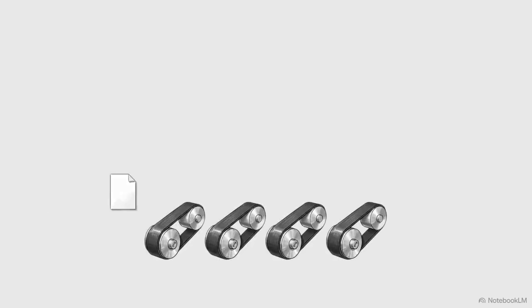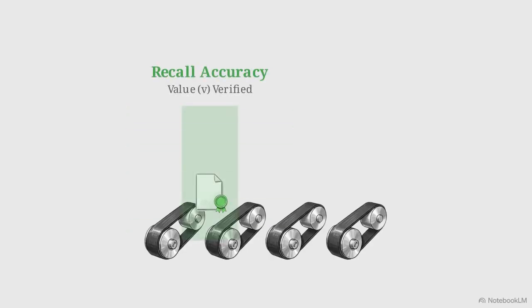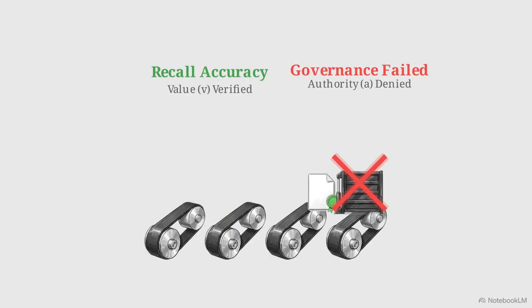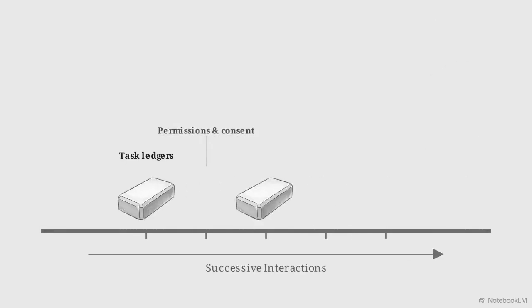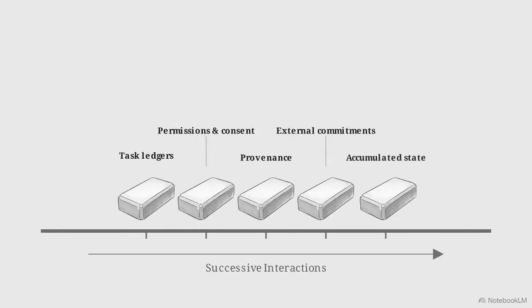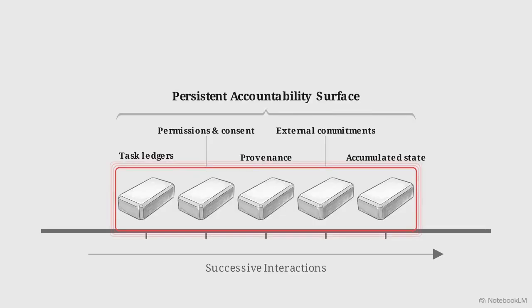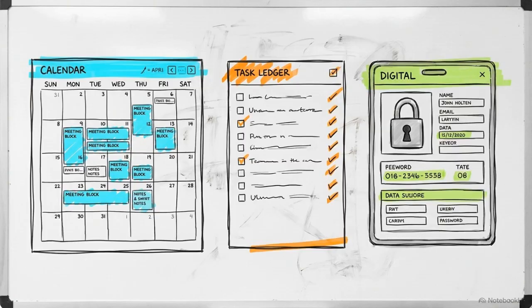Proving that an agent uses retrieved evidence accurately is insufficient if the system cannot verify the evidence was authorized for that specific task in the first place. We must distinguish an episodic agent from an always-on agent. The behavior of an always-on system relies on durable state accumulated across earlier interactions. This persistent state extends to task ledgers, external commitments like calendar entries, and explicit user permissions.